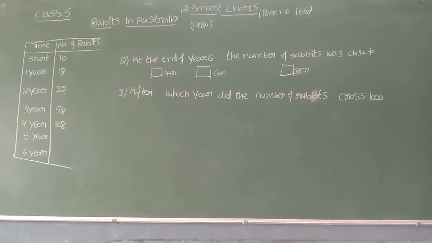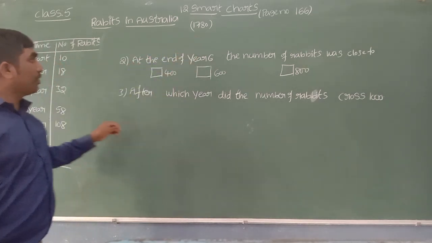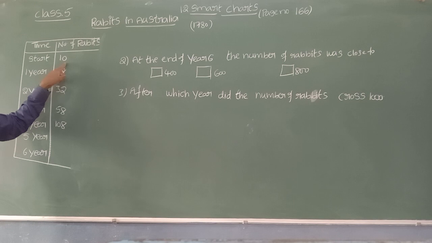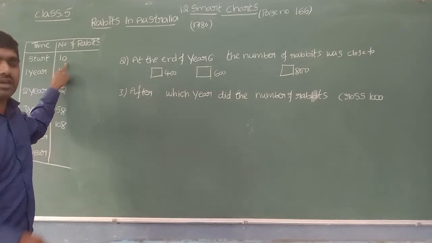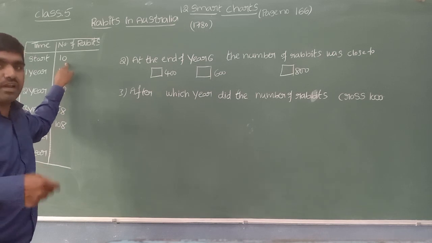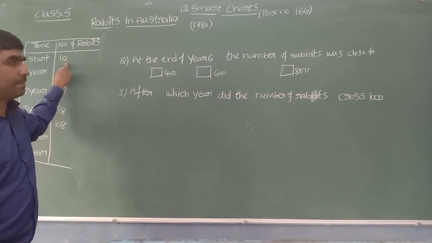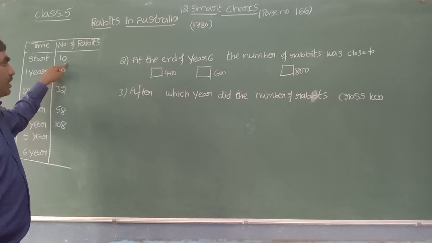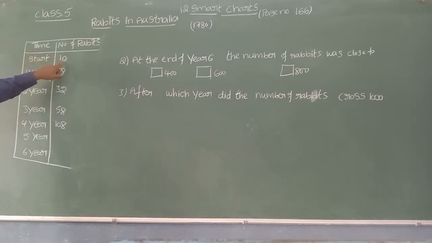Yes, children, you can see here. In the year 1780, they brought only 10 rabbits. And in that country, there were no other animals which eat rabbits. Because of that, they are increasing fast. The number of rabbits is increasing fast year to year. Starting, they brought only 10 rabbits. After 1 year, rabbits were 18. After the second year, 32. After the third year, 58. In the fourth year, 108. Fifth year, sixth year, we need to find.